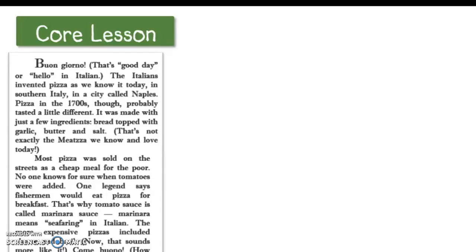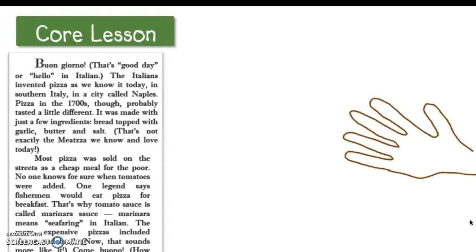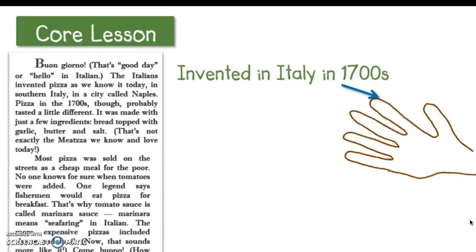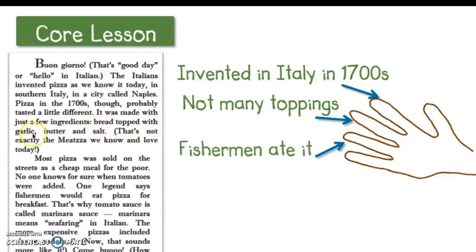Come bueno, how good. Okay, so now I need to think about what the main idea in this section of text was. I'm going to start by listing some of the key details that I read about. And I'm going to use my hand and fingers to help me do this. I'm going to touch a finger and name a key detail while I do that. Okay, so I learned pizza was invented in Italy in the 1700s. What else did I learn? When it started out, it didn't have very many toppings. And I learned that fishermen ate it.